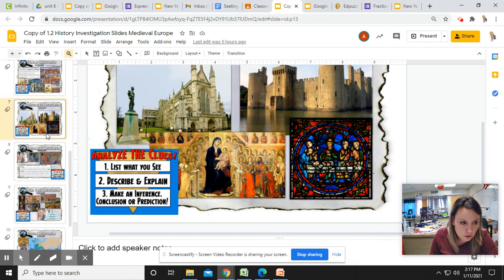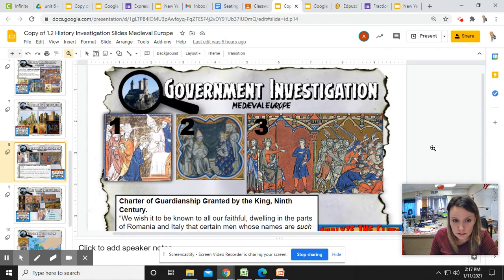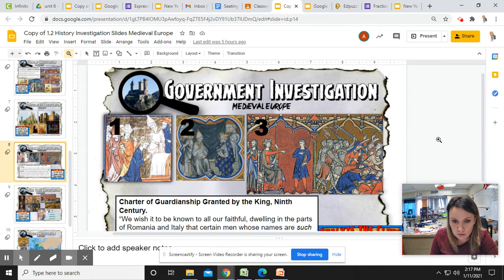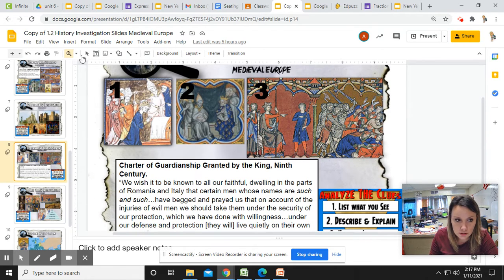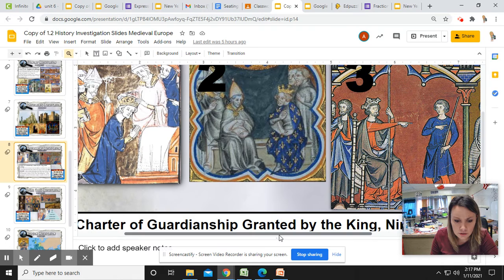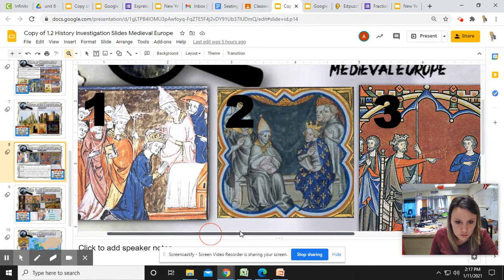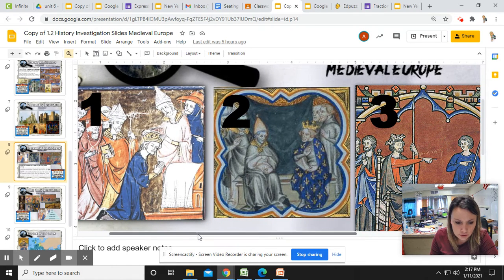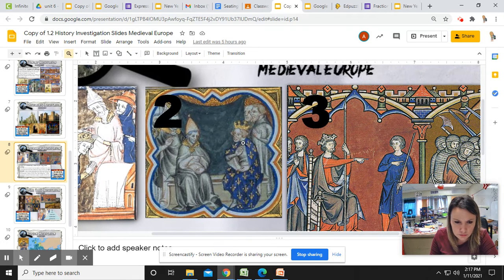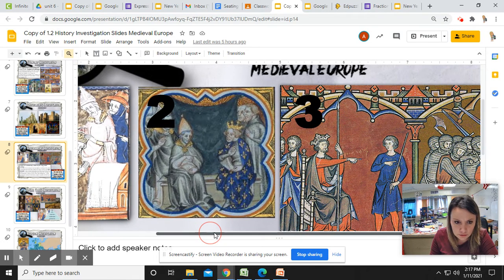All right, then we're going to go on to government. So government here. Look at the pictures. What could it tell you? What do you see? What do you see this guy doing? What is he doing? Notice he's kneeling. What are this family doing?